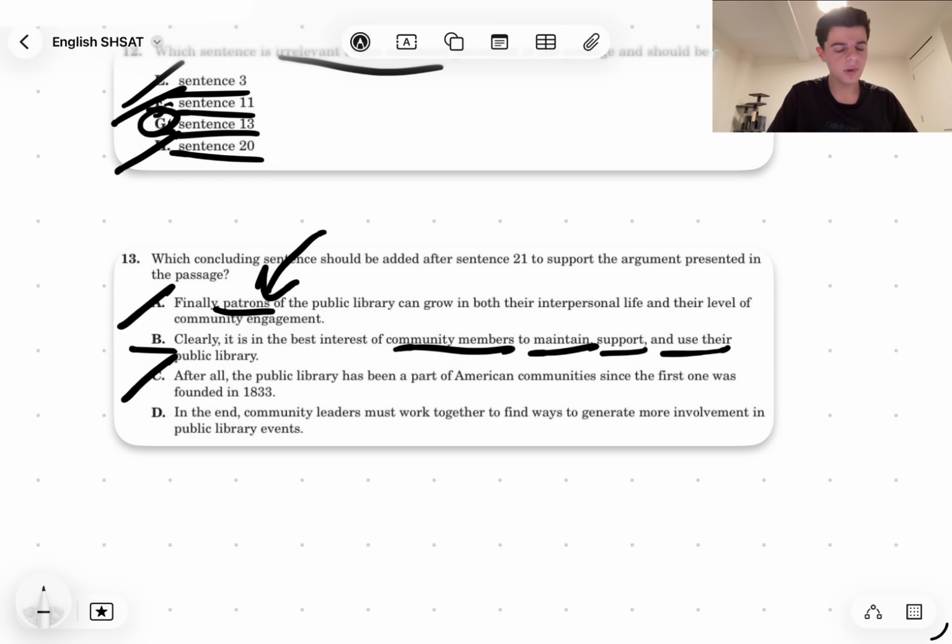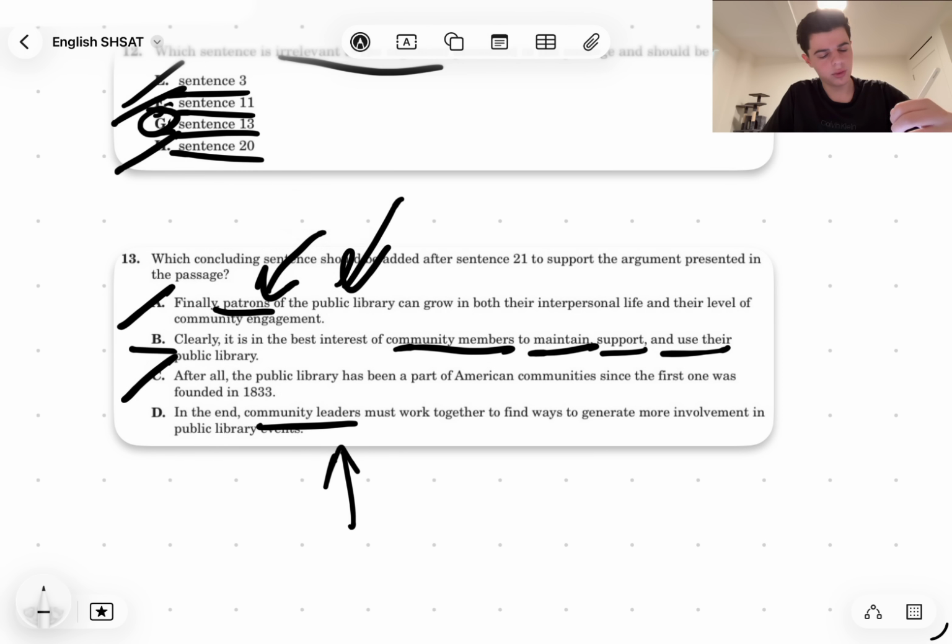And D: In the end, community leaders must work together to find ways to generate more involvement in the public library events. Well, again, this is referring to a much smaller thing with community leaders. The library serves, as it's said in the passage, a lot more than just community leaders and the events they hold. So this is too small. The only thing that is broad enough and relevant is B, and it is the correct answer.